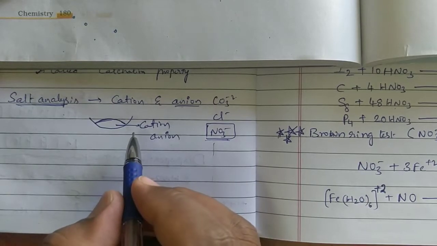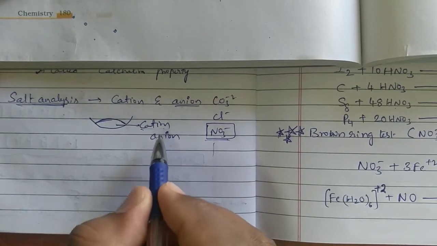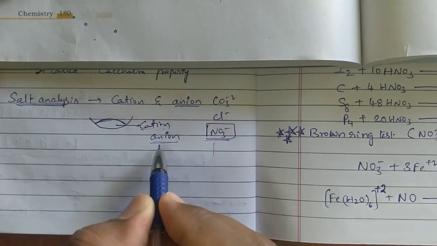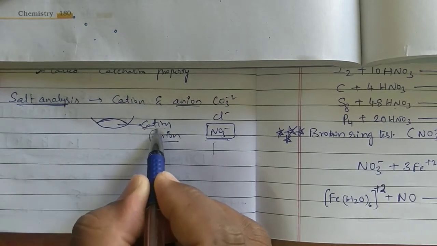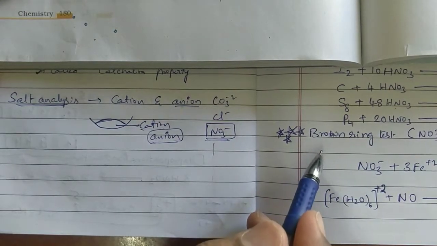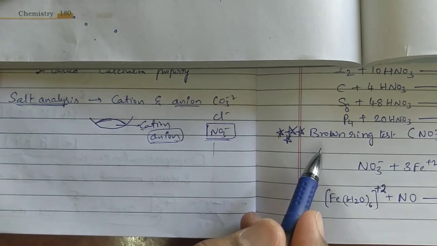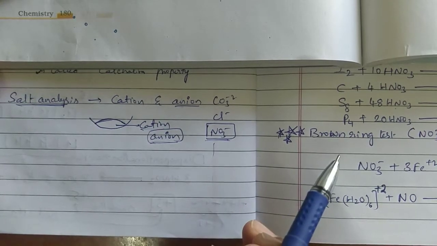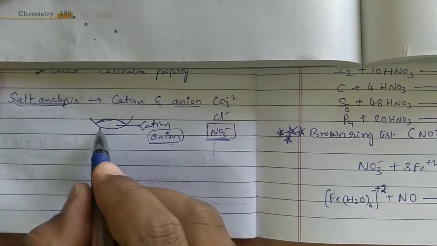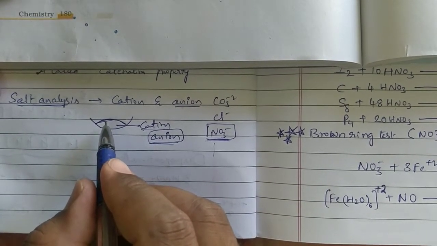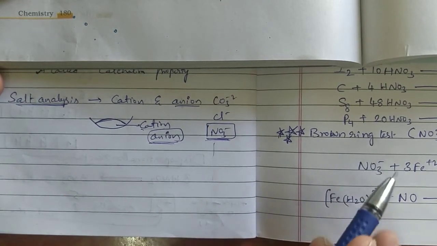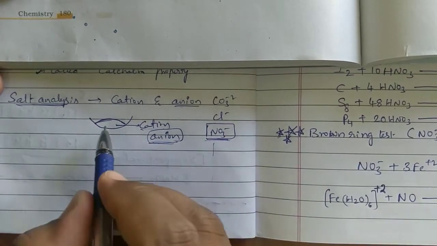First we have to confirm what the cation is, and after that we have to confirm what the anion is. If you have doubt about NO3- as the anion, we will perform the confirmatory test, the brown ring test. By preliminary tests, you will get an idea that NO3- is present in our salt. That is only a doubt. By doing this brown ring test, you will confirm that NO3- is present in the given salt.